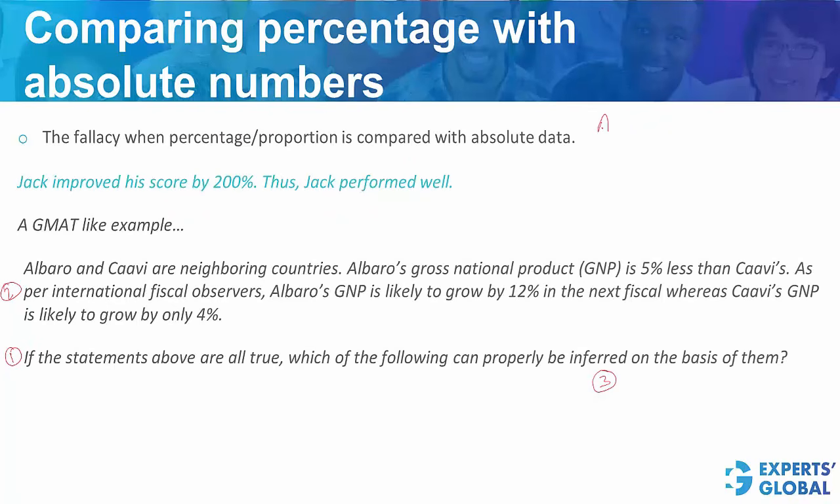So what we know is that the GNP of Albaro is 95, let us say, and Kavi's is 100. Then this is supposed to grow by 12%, and this is supposed to grow by 4%. So this would be 104, and this would be something around 106 to 107. Don't waste your time in figuring out the exact value. The point is that this is going to be greater than 104. So which of the following can properly be inferred?